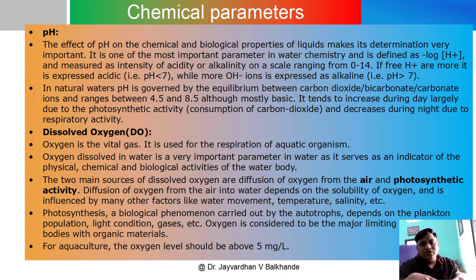One is diffusion, meaning the oxygen present in the air gets diffused into water, and the life present in the water gets oxygen in dissolved form. The other source is photosynthetic activity, meaning all the green plants present in the water body perform photosynthesis and produce oxygen in the water also. Diffusion of oxygen from air into water depends on the solubility of oxygen, and is influenced by many other factors like water movement, temperature, salinity, etc.